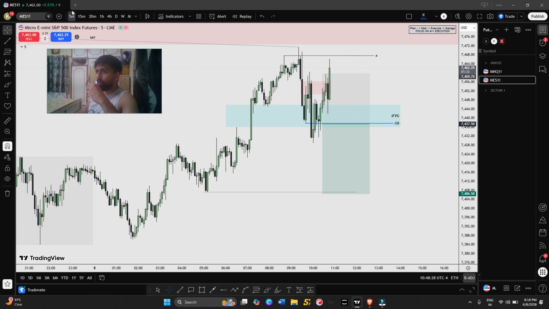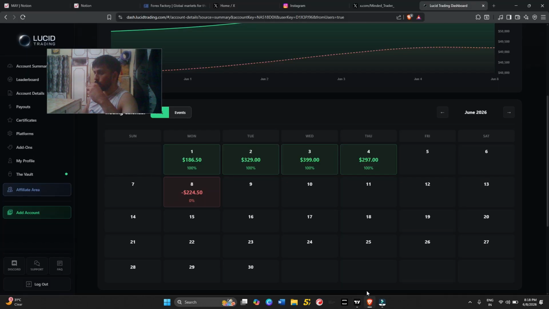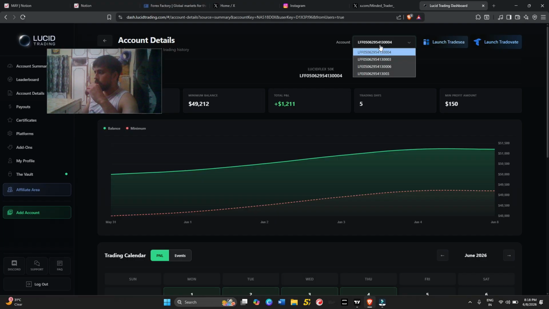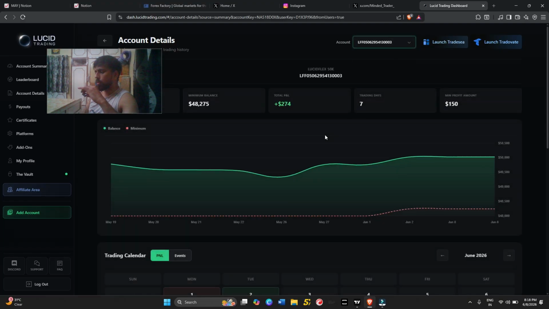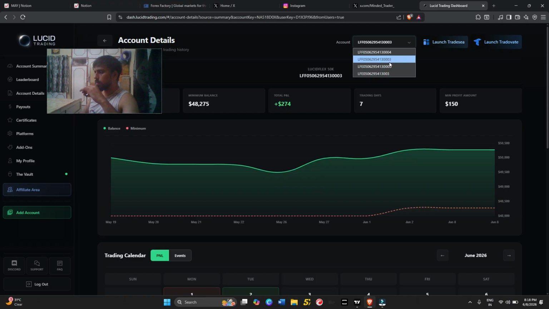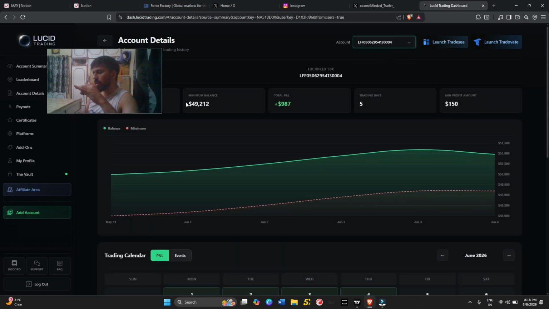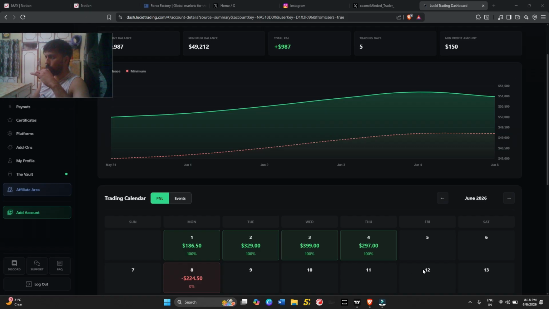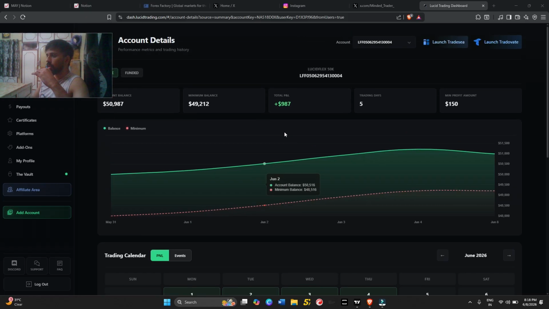Okay, so that's it for today. Let me show you the dashboard quickly. Yeah, so you can see today I lost 225 dollars on my funded account, and अभी तक ये funded account में कोई trade नहीं लिए हैं उसके बाद. Okay, so I'll trade this one as well. एक बार बस 1500 के आसपास हम लोग इस अकाउंट में पहुंच जाएं, and 5 minimum days हो जाएगा profitable days का, so it will be good because then I can lock the payout as well.